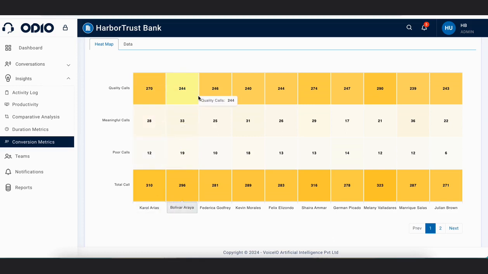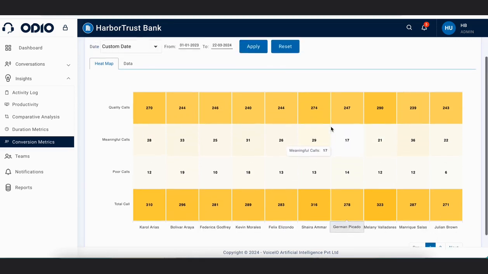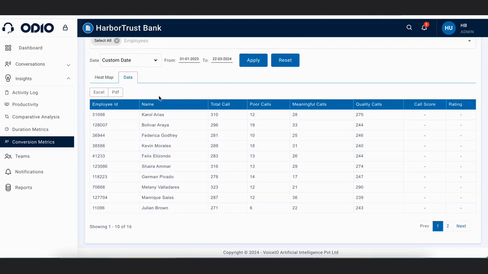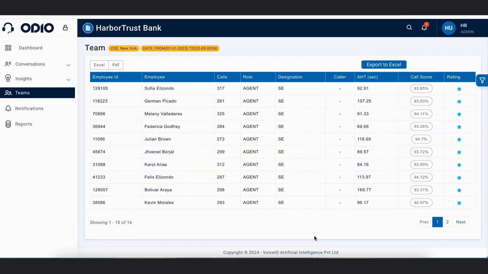So these all come on the basis of call score, and here it is coming in a heat map. Here it is coming in Excel format, wherein you can download it in Excel and PDF and see it in the tabular form, which is called Teams.